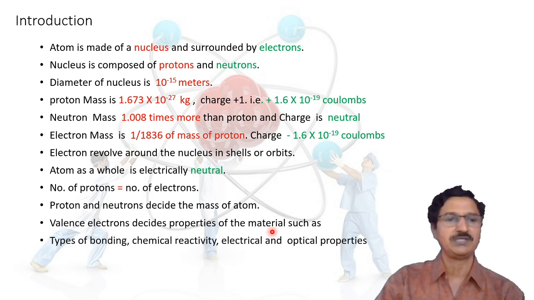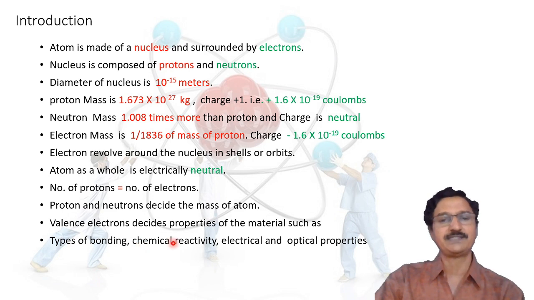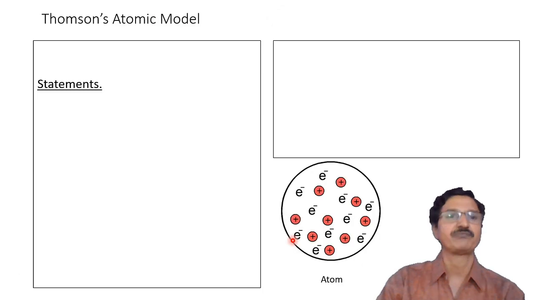The properties such as types of bonding, when two or more atoms join together with the help of different bonds, are dependent upon the valence electrons, as well as chemical reactivity and the electrical and optical properties. All these important properties are decided by valence electrons.